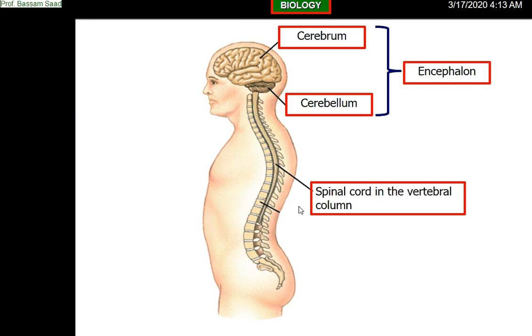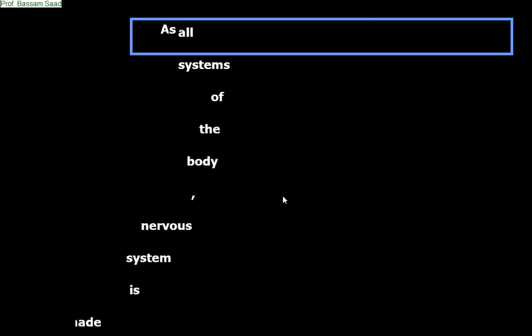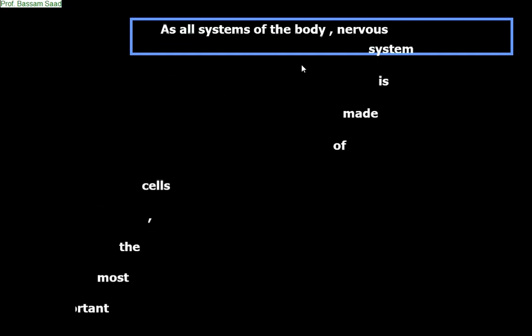And like the immune system, the nervous system is also made up of cells. The main cell of the nervous system is called a neuron. So, as all systems of the body, the nervous system is made up of cells. The most important is the neuron.